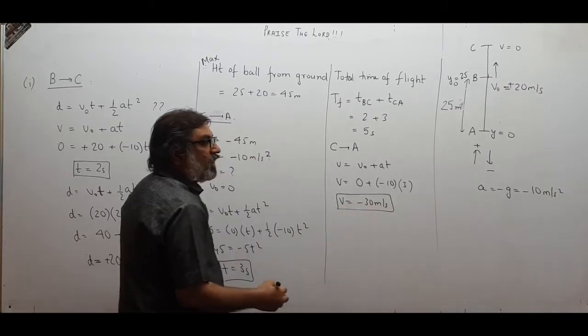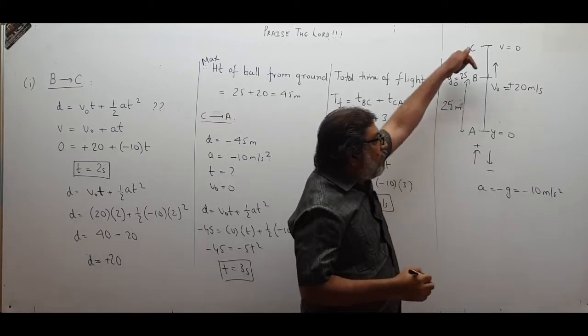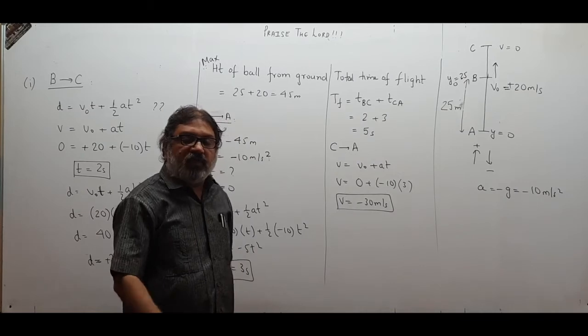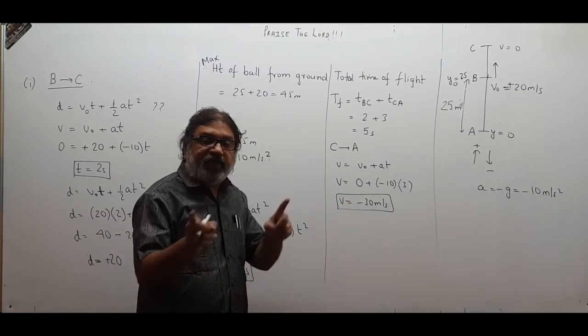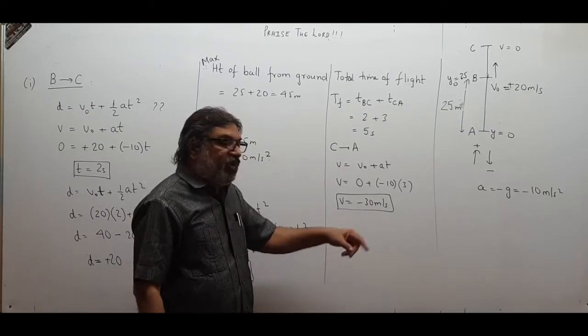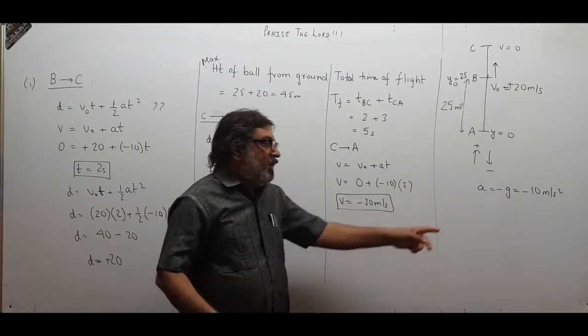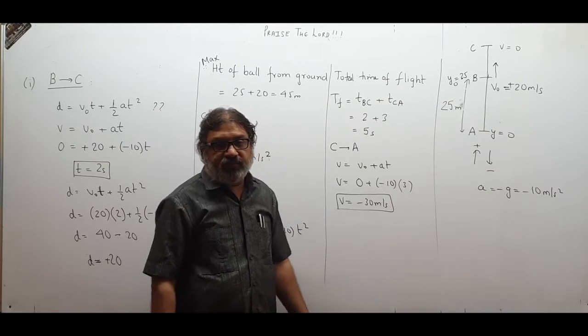This is the point. Minus, why? Because the ball is coming down. Down means negative. The velocity being negative means it is coming down with a speed of 30 meter per second. Speed is 30 meter per second, but velocity is minus 30. The minus sign means it is in the downward direction, because downward means minus for us.